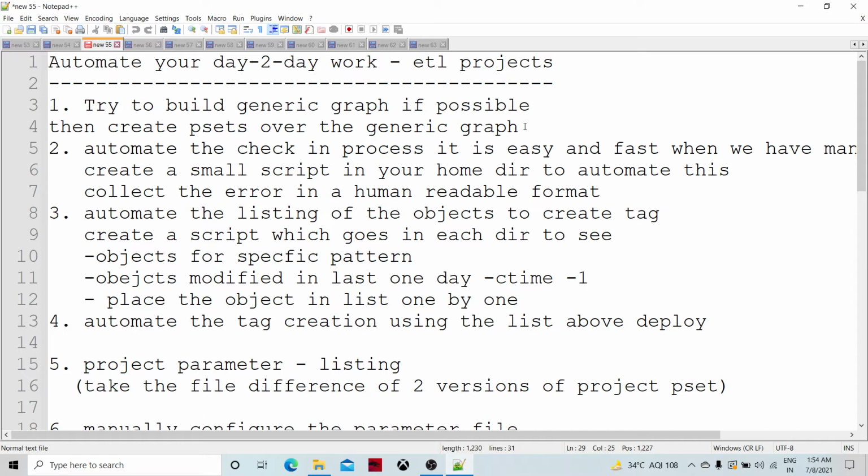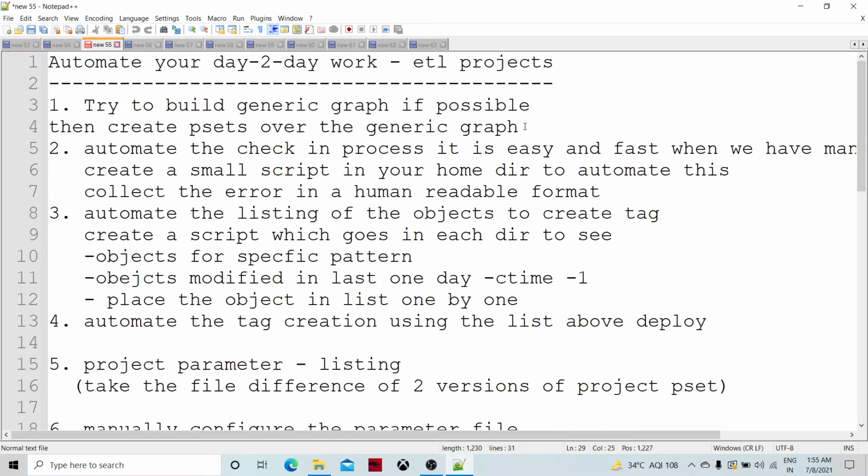Create a small shell script which can automate these things, which accepts a spreadsheet containing the list of objects, and then the check-in happens. The check-in errors you can place in some file, and you can view those in a human readable format.